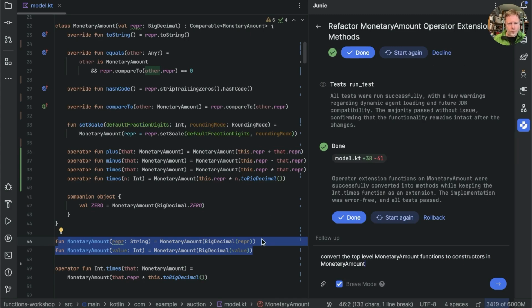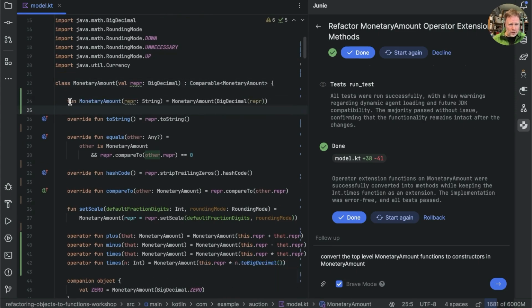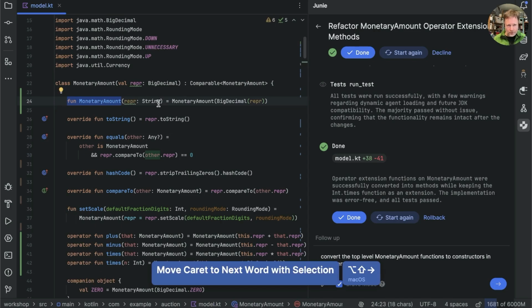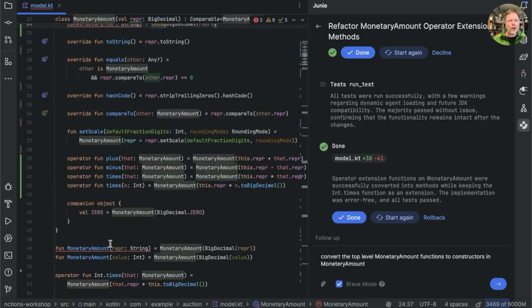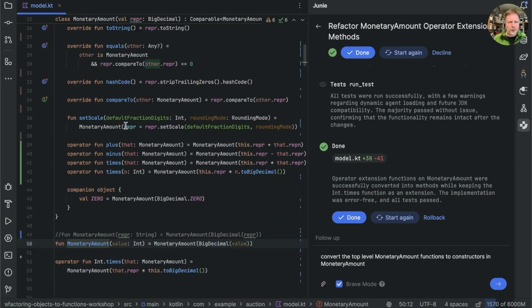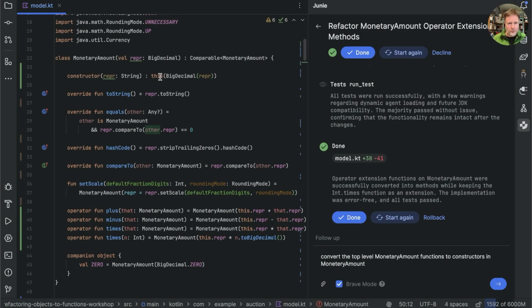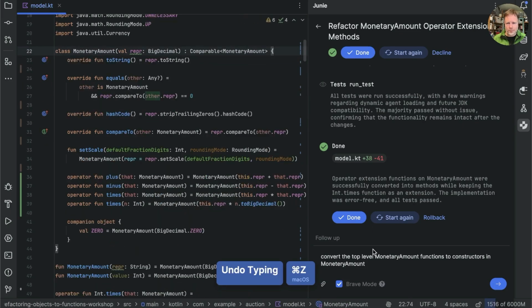Before I do, let's just review the steps we'd have to take. We'd copy this. We would move it into here. Say, we get rid of that and call this constructor that takes a representation as a string, and then we can't say equals, which is a bit tedious. We have to say colon this like that. What's our issue now? And that then clashes with this, which was kind of the point. Any code that was calling this one will now be calling this one, at least at the source level. Let's undo that and see whether Junie will do it for us.